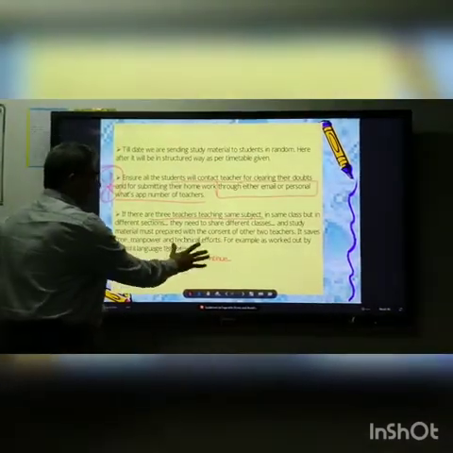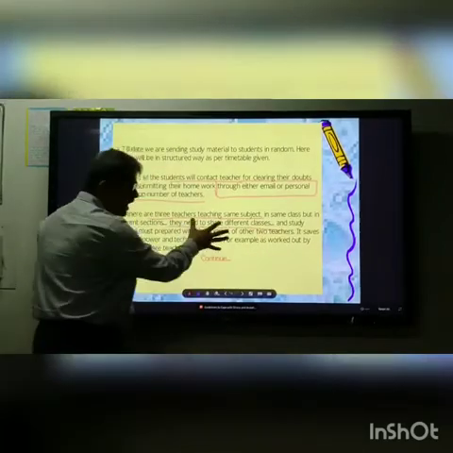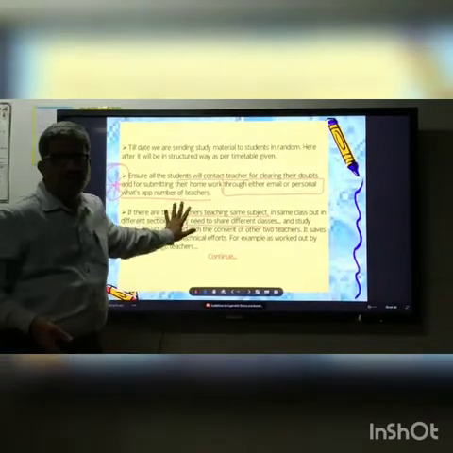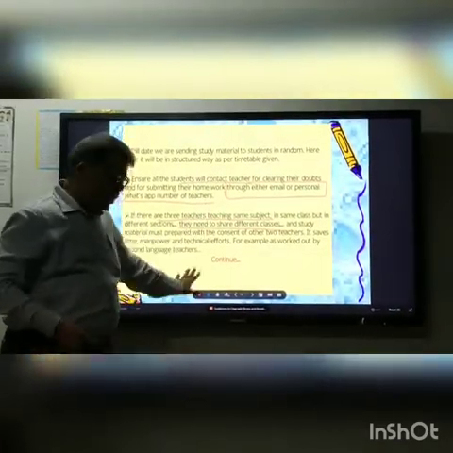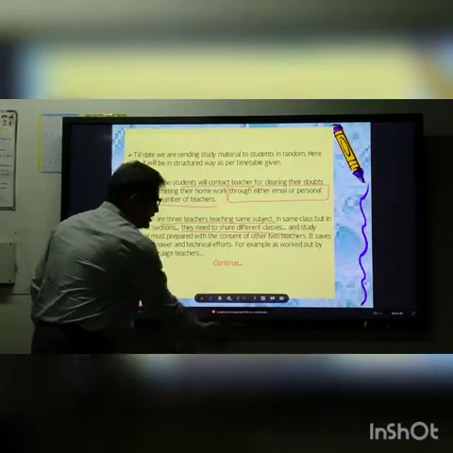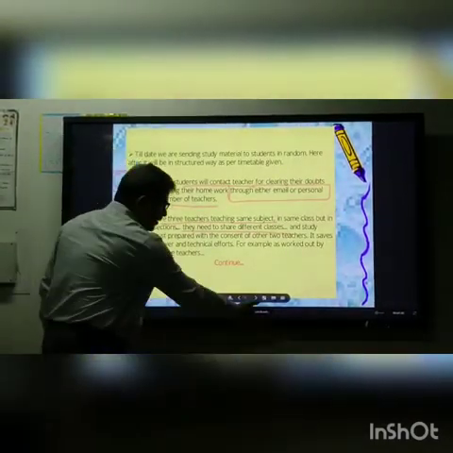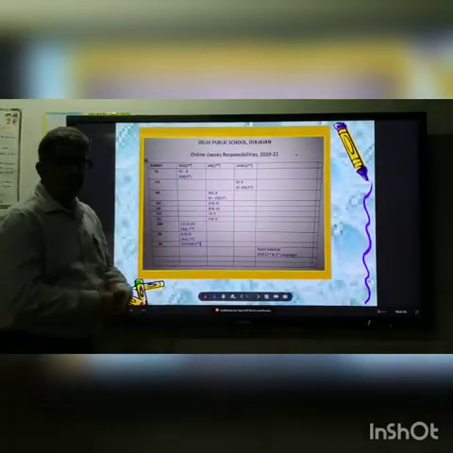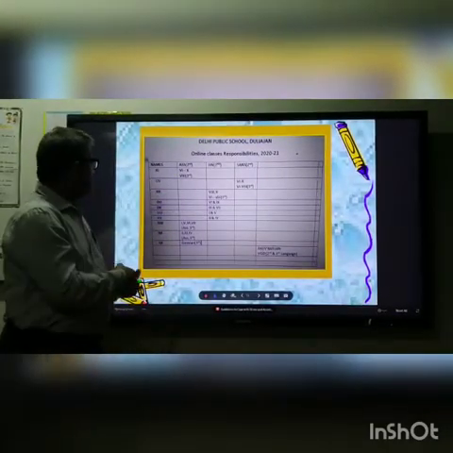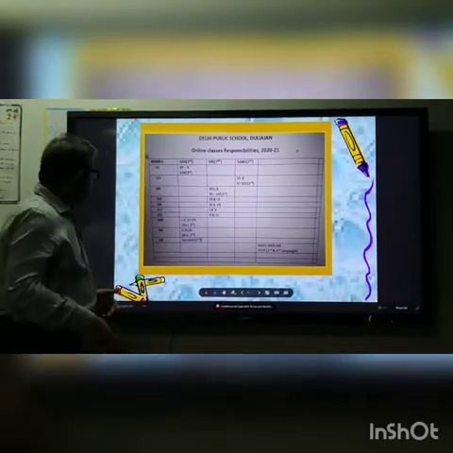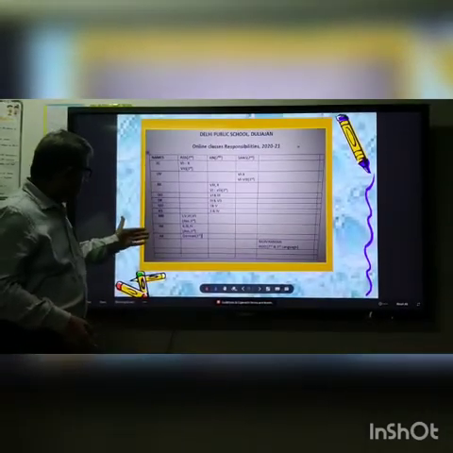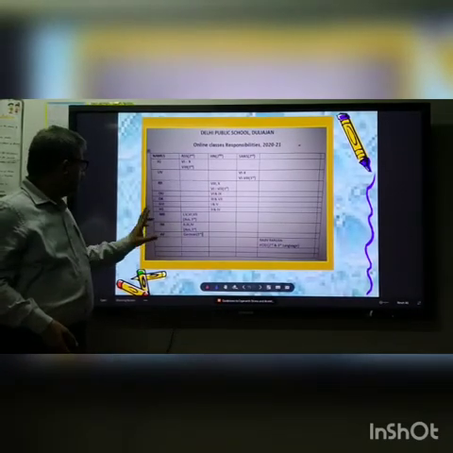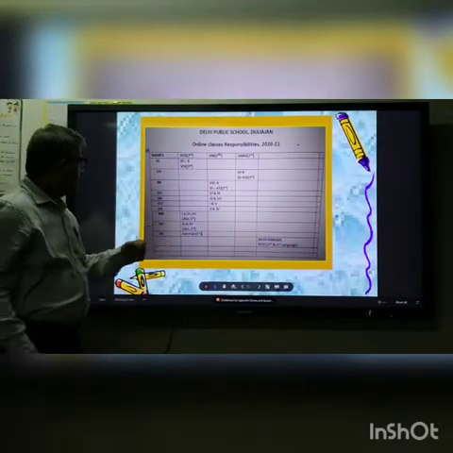Then they need to share different classes, and of course this is being done by the assignment I had given to faculty in charges, and it is already done in some of the faculties. One of the faculty members, like the second language group, second language teachers, have already divided this. Here, for example, AK is the only teacher taking German, so Mr. Arvind Kevit will be taking German, that is alright.